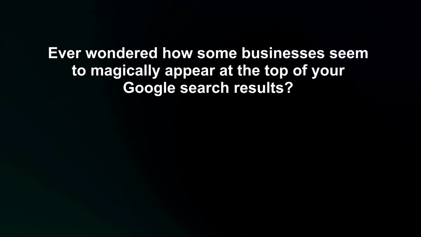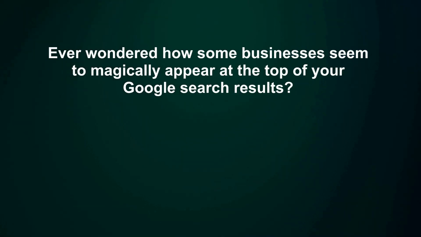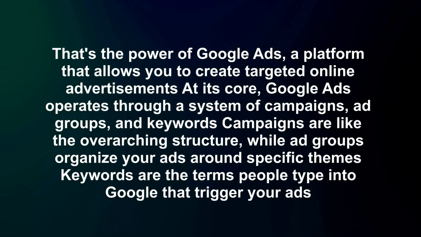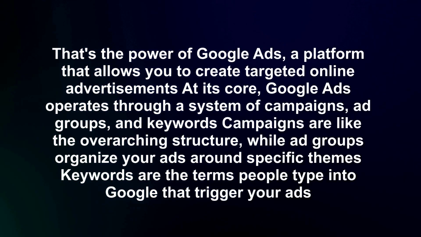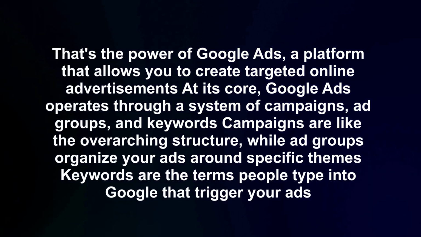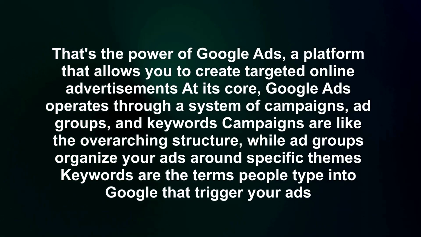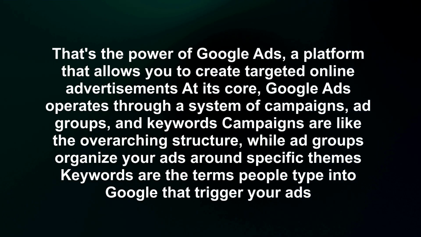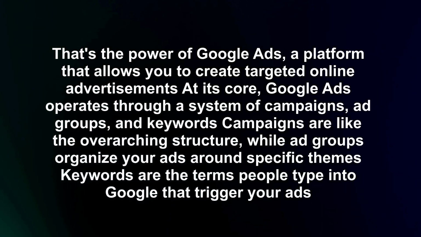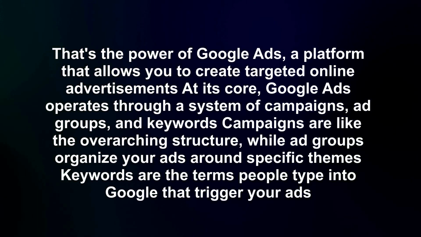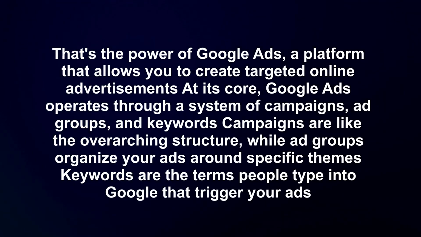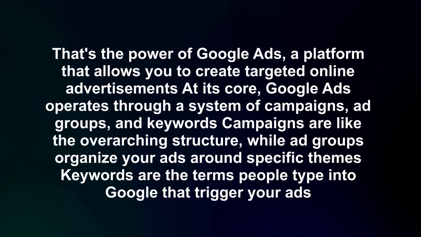Ever wondered how some businesses seem to magically appear at the top of your Google search results? That's the power of Google Ads, a platform that allows you to create targeted online advertisements at its core. Google Ads operates through a system of campaigns, ad groups, and keywords. Campaigns are like the overarching structure, while ad groups organize your ads around specific themes. Keywords are the terms people type into Google that trigger your ads.